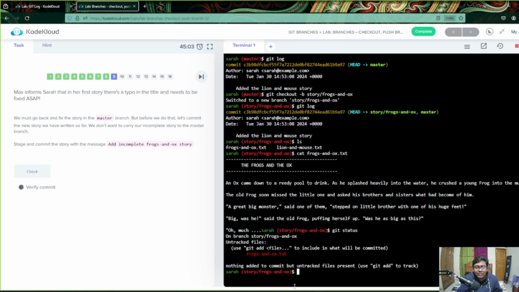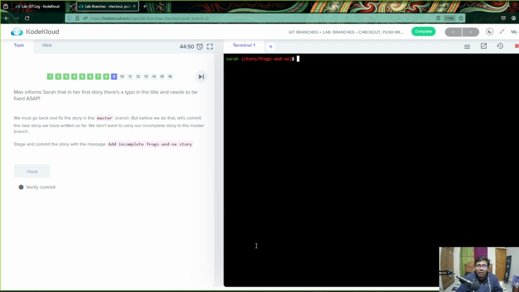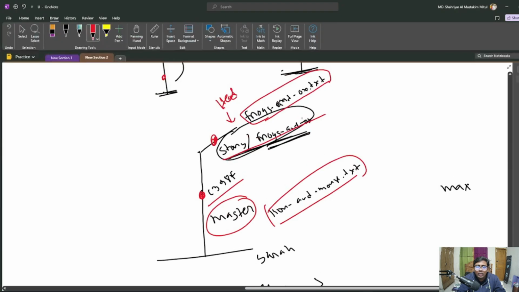So here you can see there is an untracked file. That means in this branch, this file has been edited, but it has not been taken to the staging area. Okay, let me clear this whole area and let's progress. Okay, so as you know, this file, so let's clear it down.